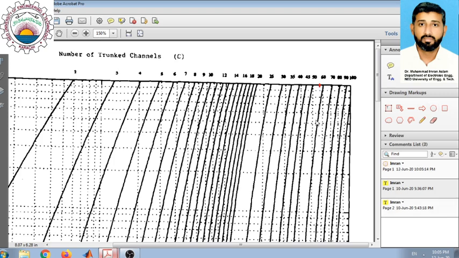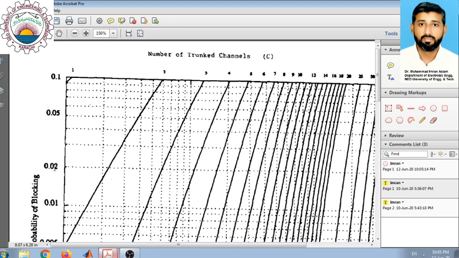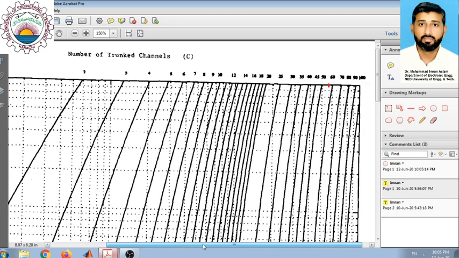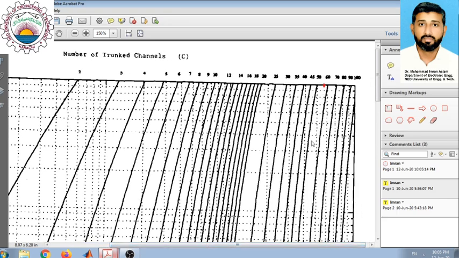If we follow the tendency between 50 and 60, we can find the intersection with the probability of blocking of 0.02, which we are interested in for this problem. We try to find the intersection of this line, which is not shown, but we can estimate that line to be somewhere here.